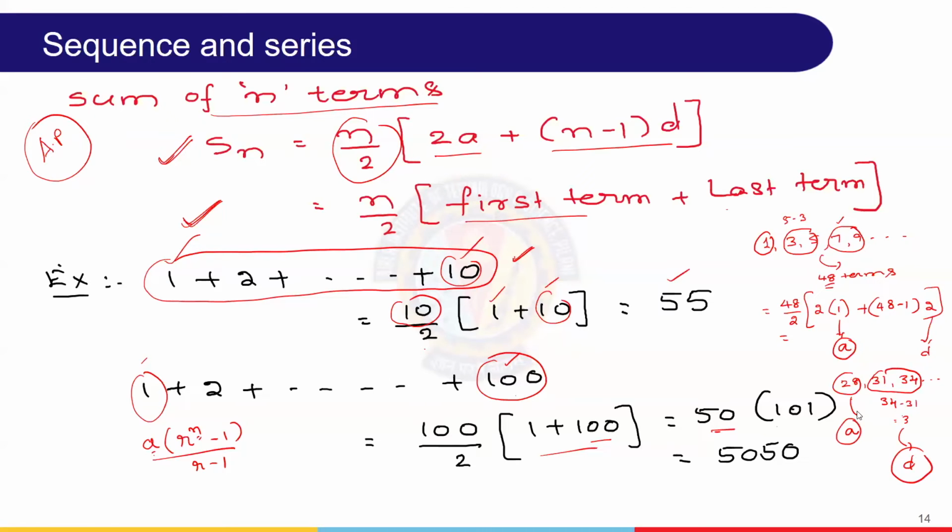Like this we can find a and d. Not only for this, even at the beginning, if you want to find the nth term of this AP, we also need a and d. This is how we can find a and d. I hope it's clear.